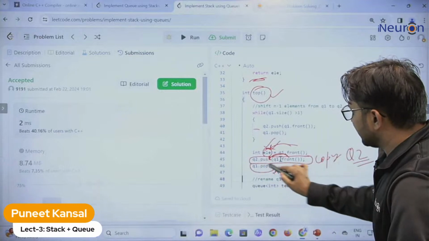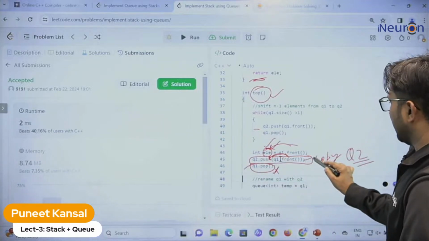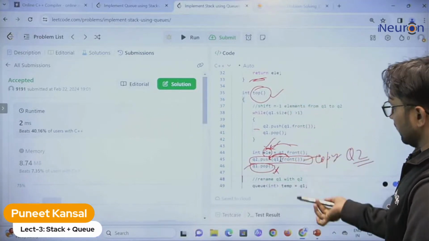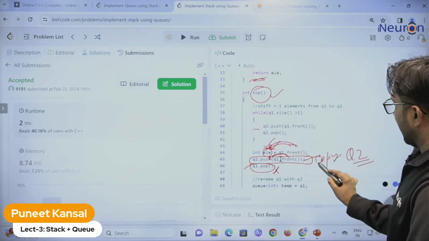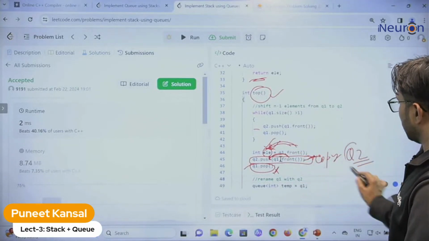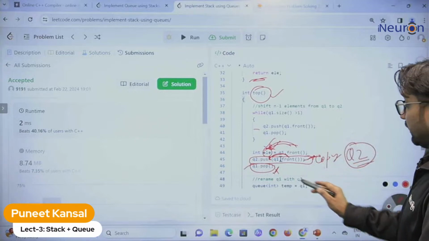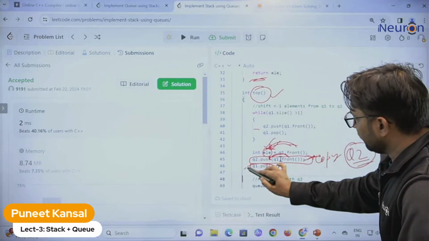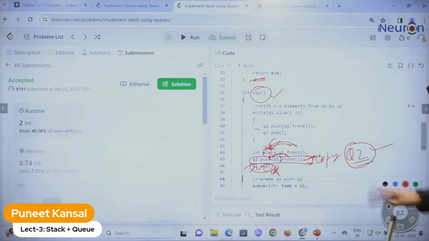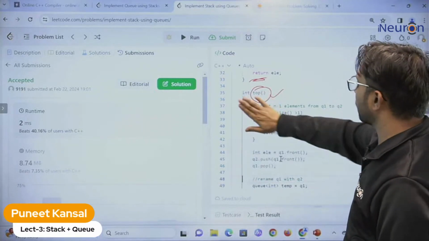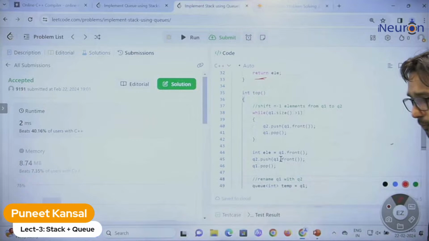Then we delete that element because we already copied it. So we store it in a variable and copy it into q2 because we don't want to delete it. This is the only difference, a one line difference between the pop code and the top code.